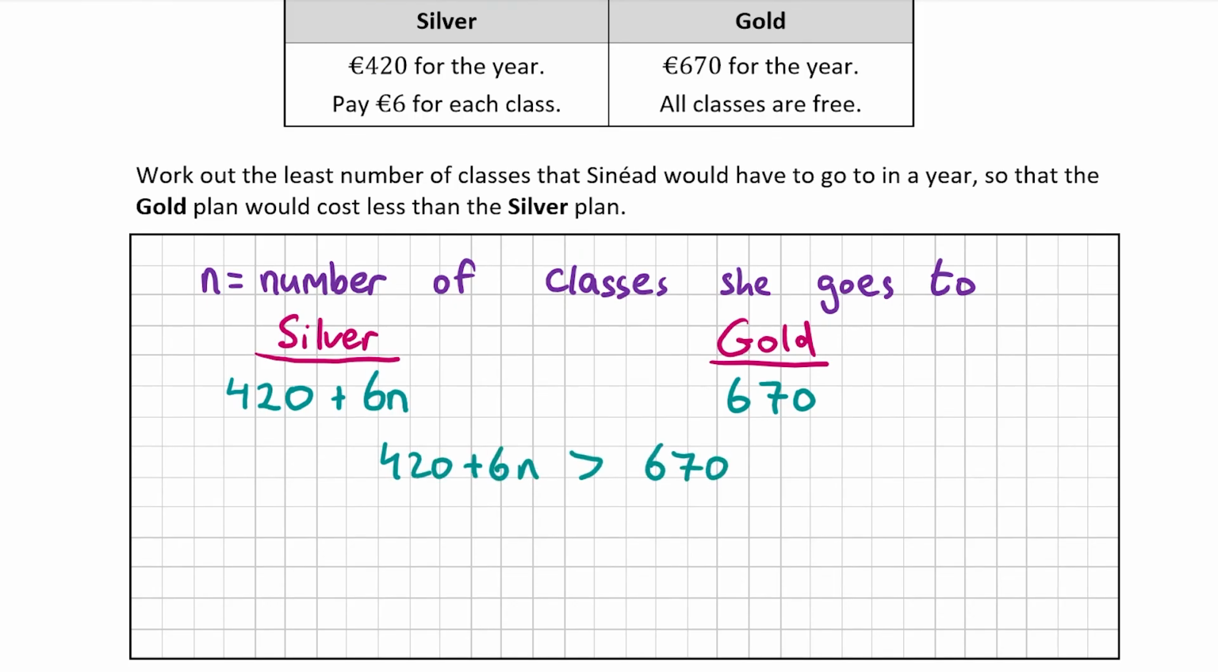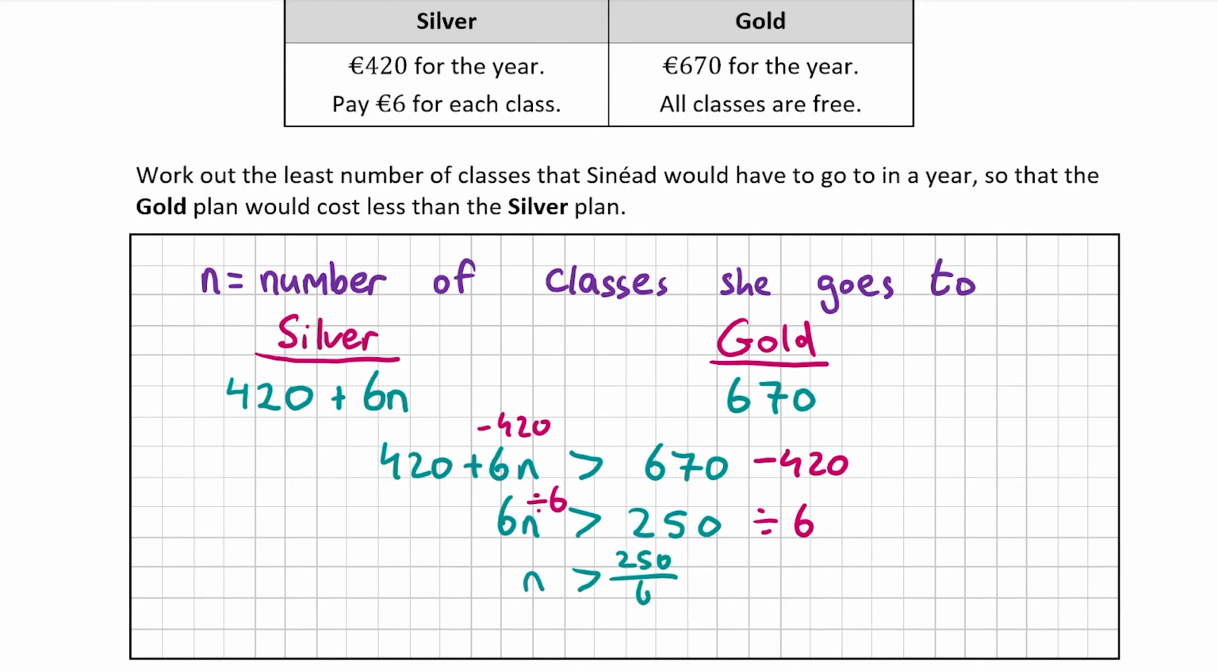So we need to solve the inequality for n. So the first thing I'm going to do is take away 420 from both sides. So 420 plus 6n minus 420, both of the 420s will cancel, and I'll be left with 6n. So then I get 6n is greater than 670 minus 420, and 670 minus 420 is 250. So now I have 6n is greater than 250. I don't want 6n greater than 250, I just want n greater than some number. So to get rid of the 6, I'm going to divide both sides by 6. So 6n divided by 6 is just n, and 250 divided by 6 is 250 over 6.